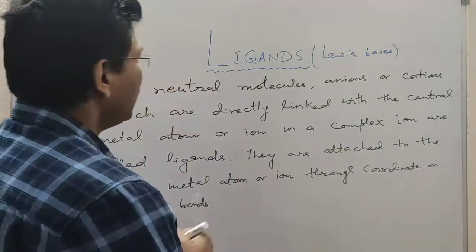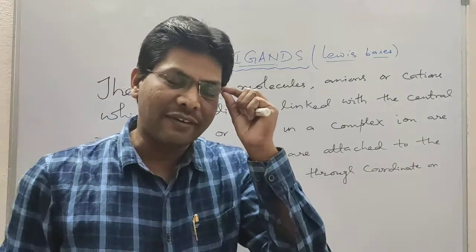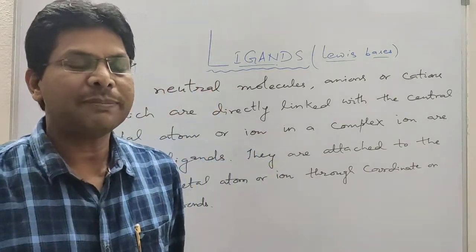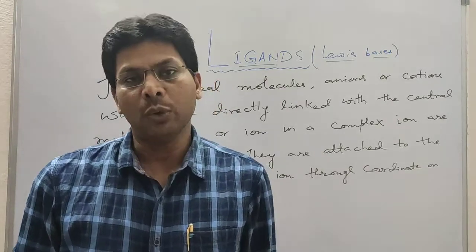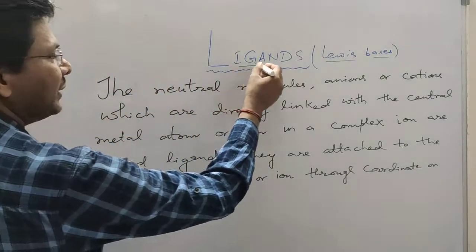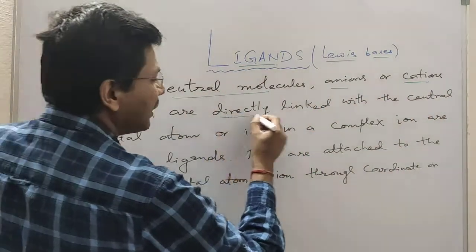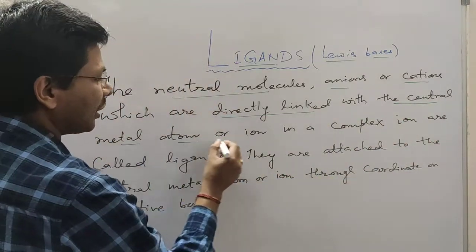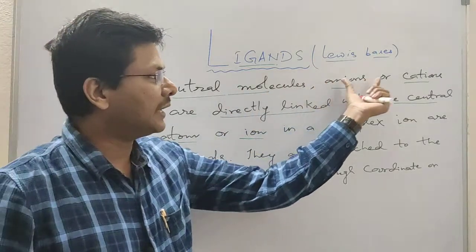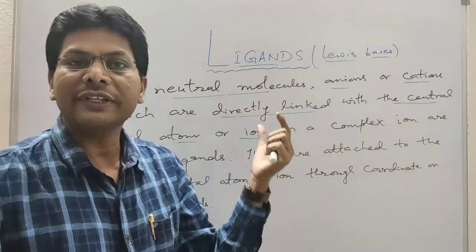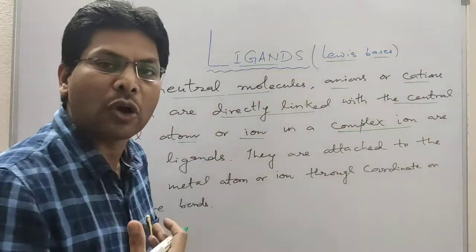So let's see. Ligands are Lewis bases. As you have read in class 11th, Lewis bases are species which have the tendency to donate a lone pair of electrons. So ligands are neutral molecules, anions or cations which are directly linked with the central metal atom or ion in a complex ion, or we can say in a complex compound.